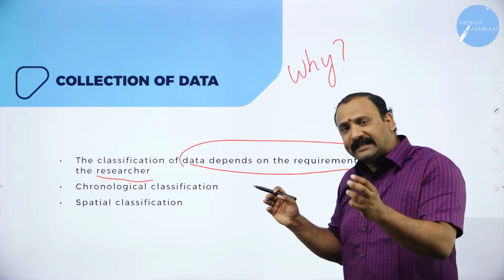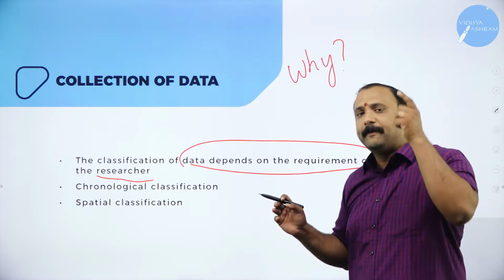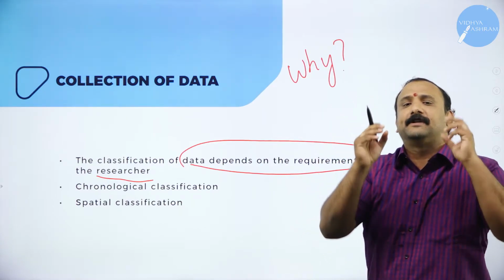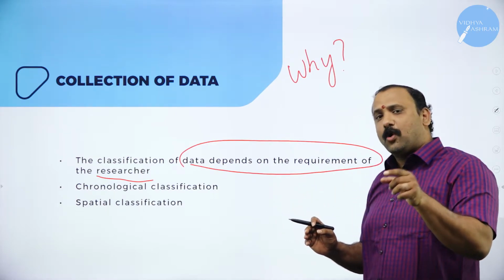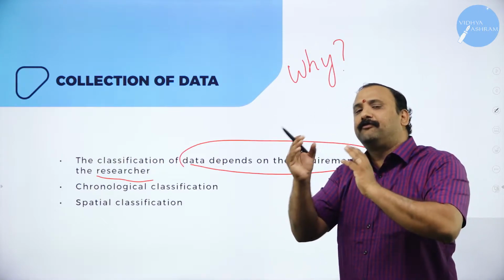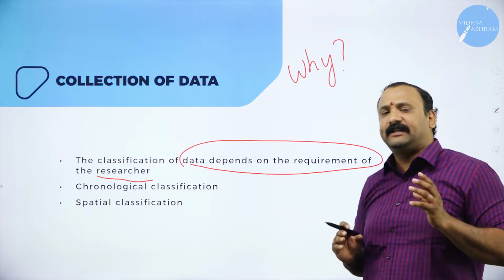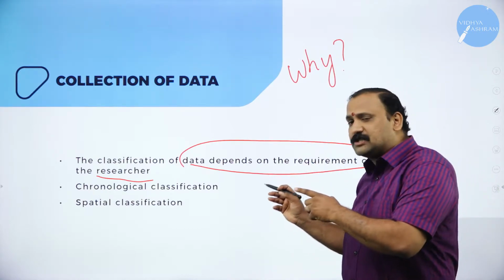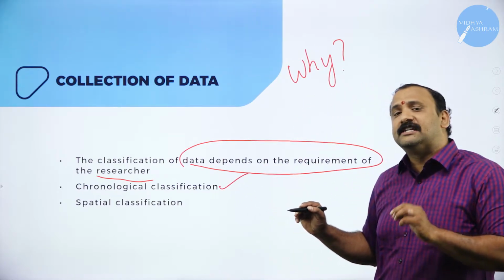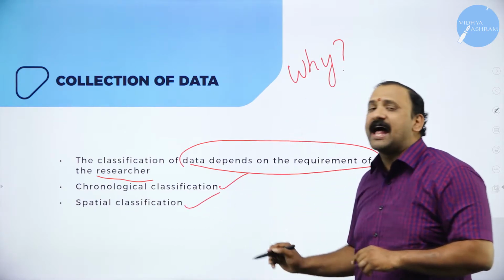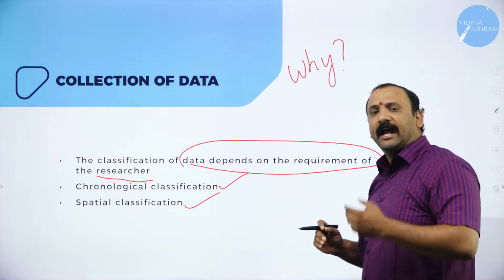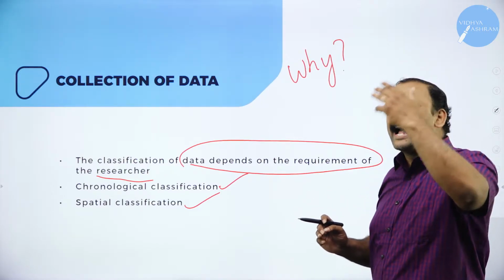So that means the data that is being collected and presented to you needs to be understood, analyzed and clearly presented. The person who is doing that research, who is trying to analyze it, needs to understand the type of data he is collecting, why he is collecting that data, and how he needs to look into it. So that is why we have the type of classification. We have two types here. One is called the chronological and the second one is called the spatial collection or spatial classification. Let's have a quick look into what we mean by chronological and spatial.